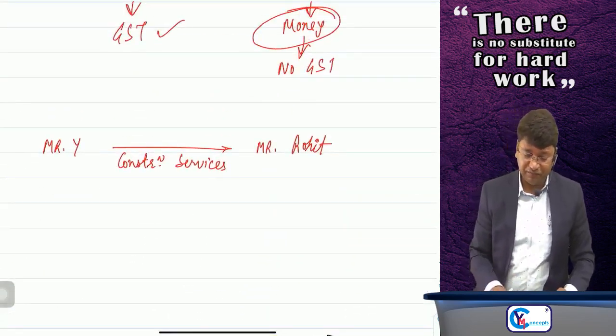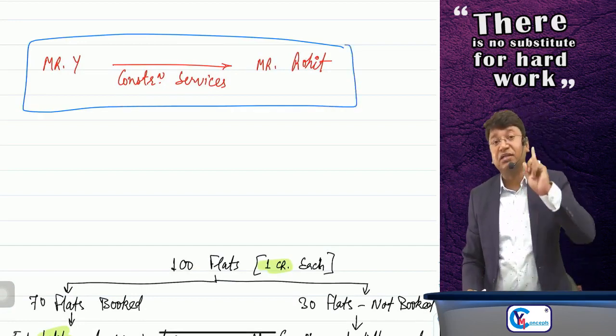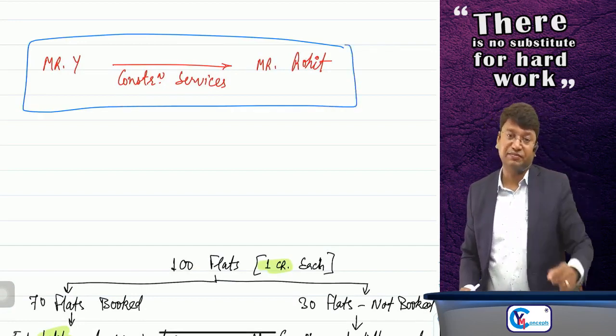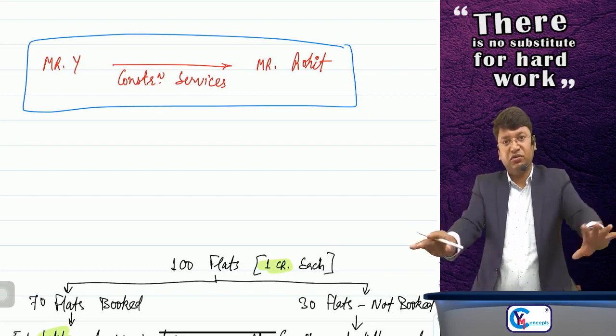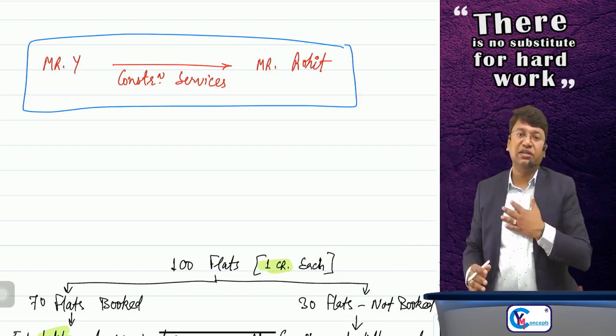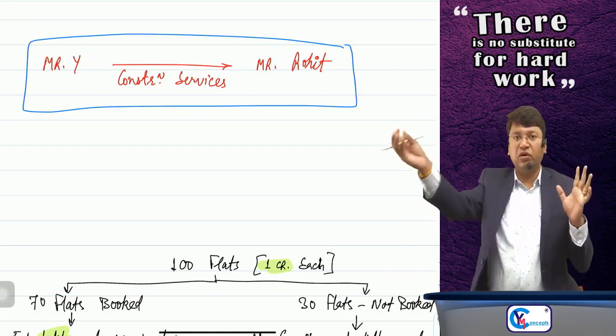Now coming to this point. I am constructing a building for Mr. Rohit. The land is there whose owner is Rohit, and Rohit has given me a contract: you construct the building, I'll provide you all the material.